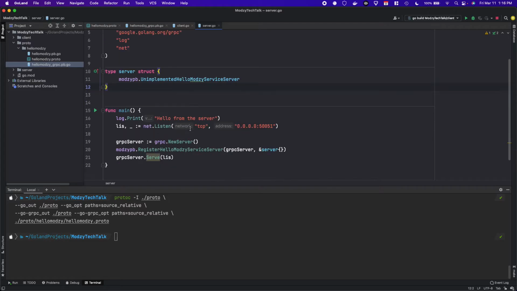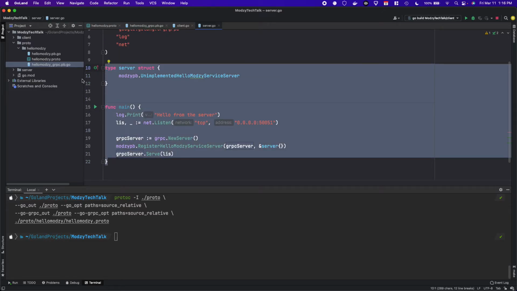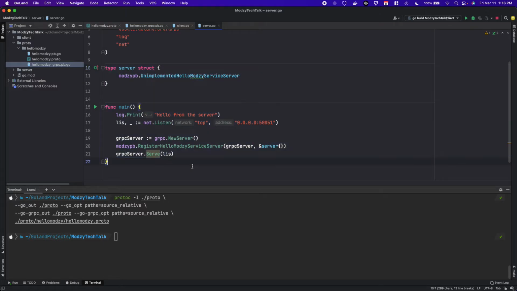So again, this is all of the boilerplate that you need from here to here to run a running gRPC server. For brevity, I'm not handling errors where I don't have to, so I highly don't recommend that. But we define a listener, so we're listening on TCP on port 50051. We define a new server.